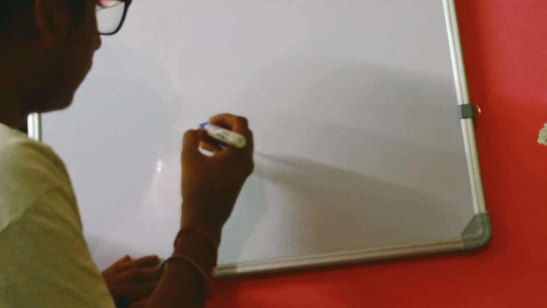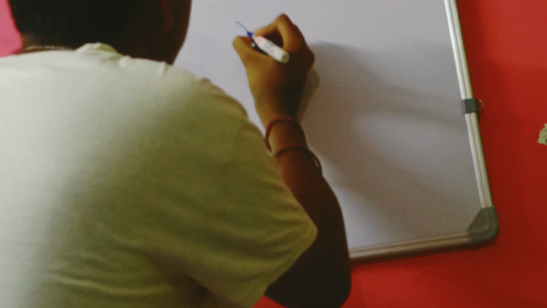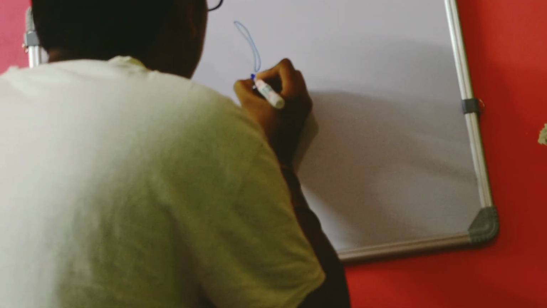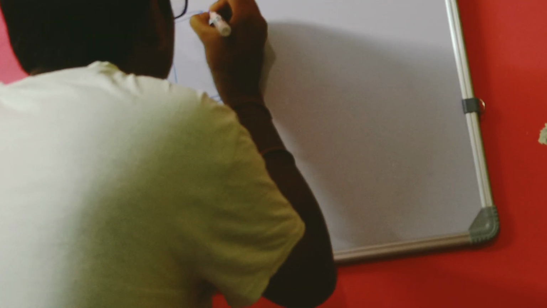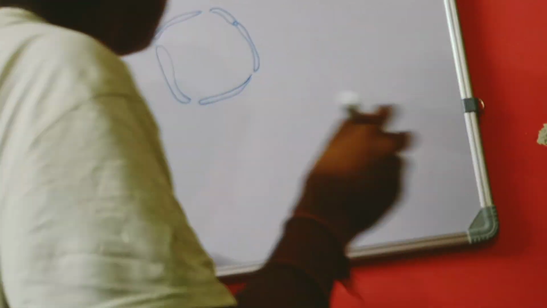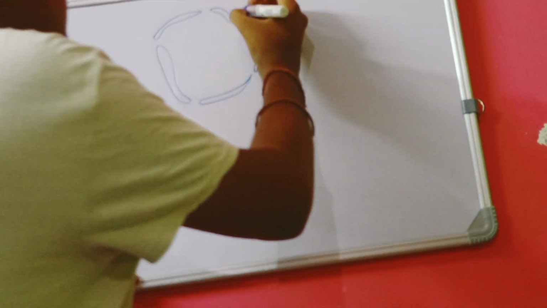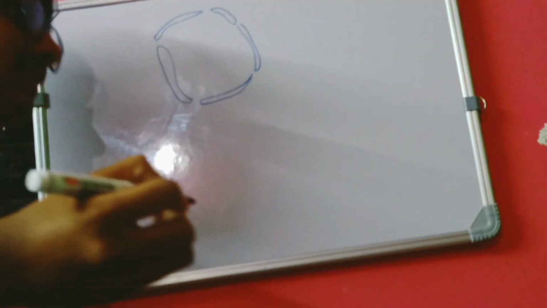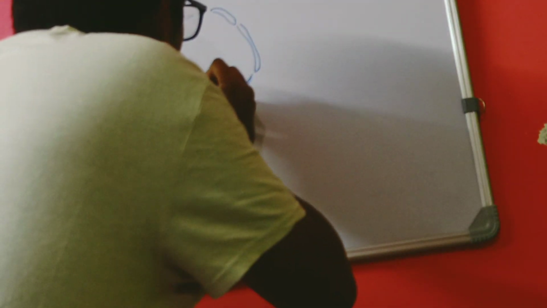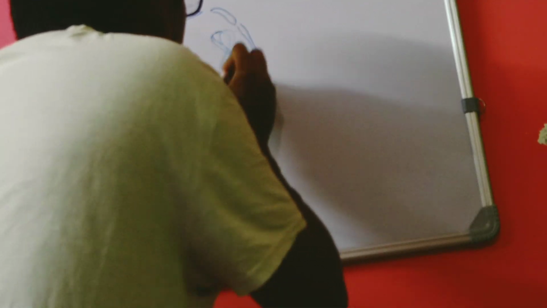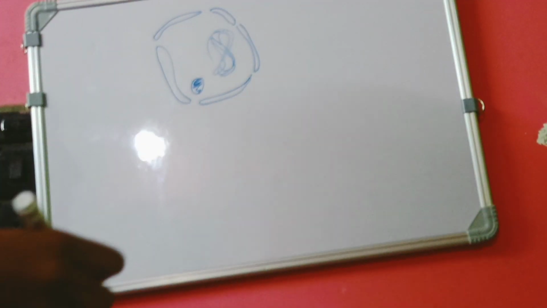Now, in prophase, let me draw the nucleus first. What we see in the nucleus: this is a nuclear membrane. It is a membrane bound organelle. So in the nucleus there is a membrane, and after that there is a nucleolus, and there is a chromatin network. Many other things are present.